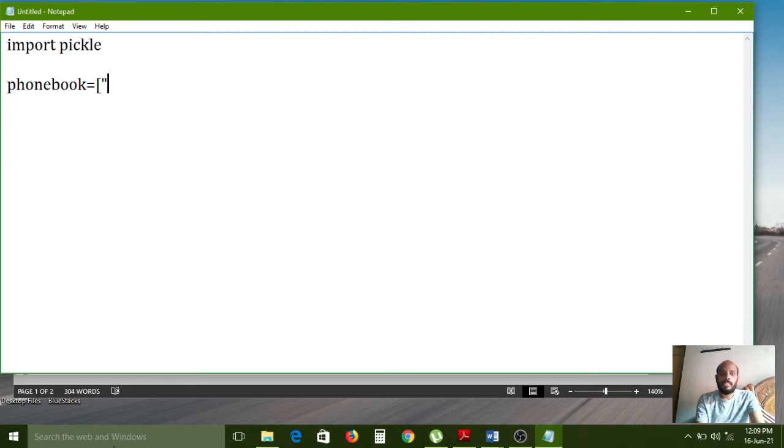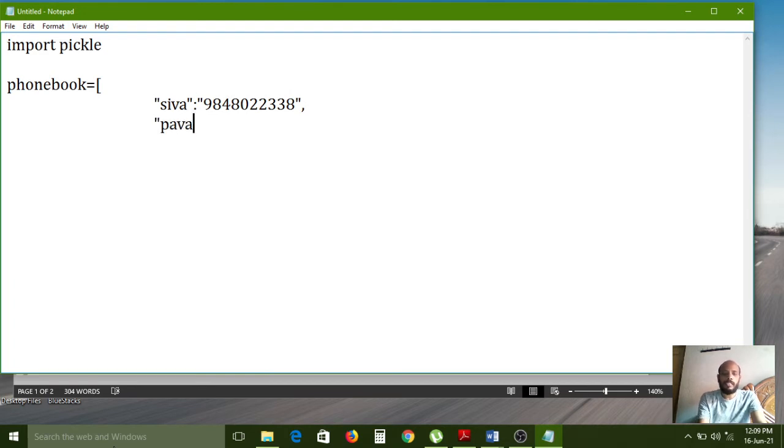Here the key is name, the person name, then a colon symbol, and after that the value we need to mention, 9848022338, which is my phone number, and now a comma separator.